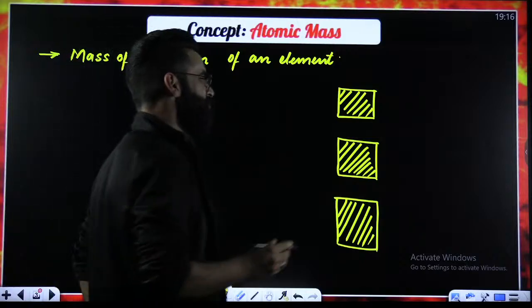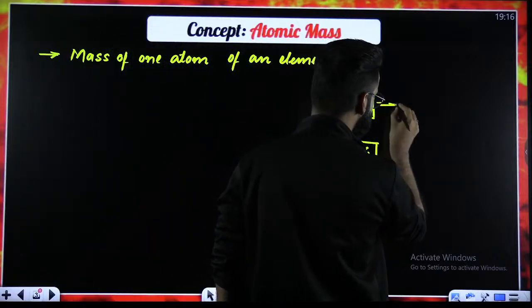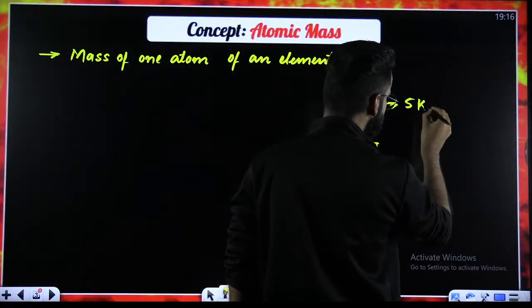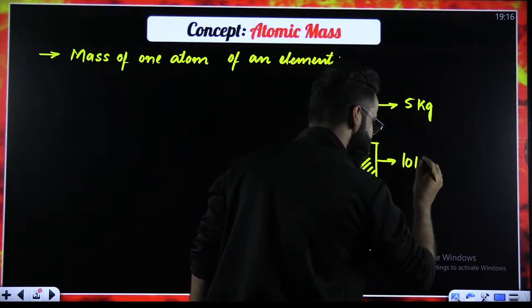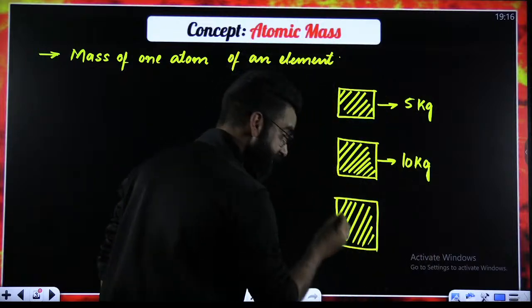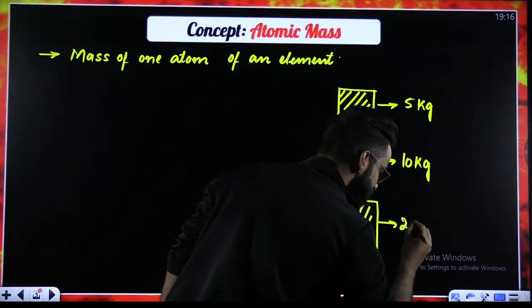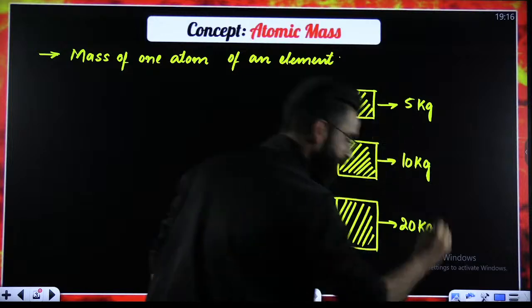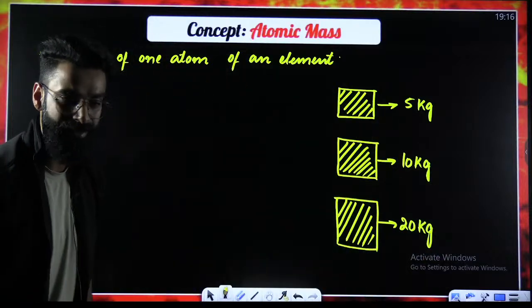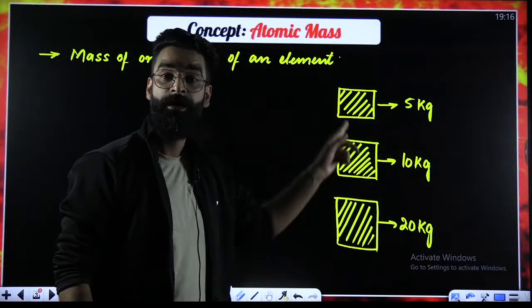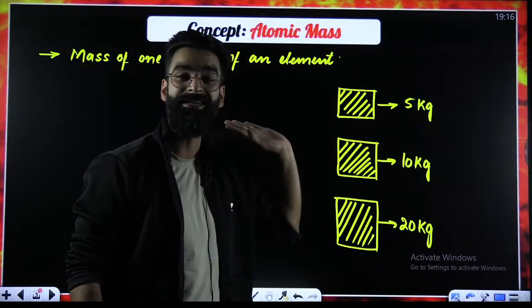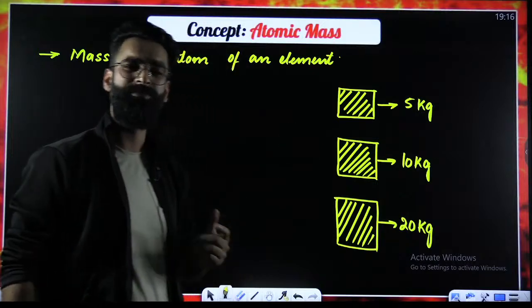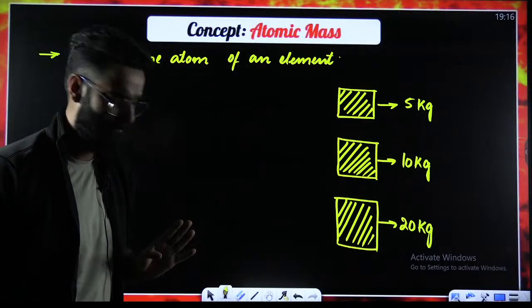For example, I'm assuming the weight of the first object. Let's say it is 5 kilograms. Let's say the weight of the second object is 10 kilograms. Let's say the weight of the third object is 20 kilograms. So how many objects have I taken here? I've taken three objects. Weight of the first object, that's 5 kilograms. Weight of the second object, that is 10 kilograms. Weight of the third object, that is 20 kilograms.